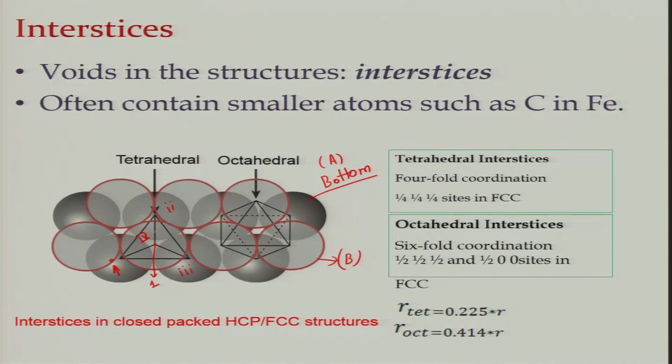And of course you can make a small atom sit inside it, and you can easily calculate using the geometry of a tetrahedron that the size of this atom will be 0.225 of the host atom.